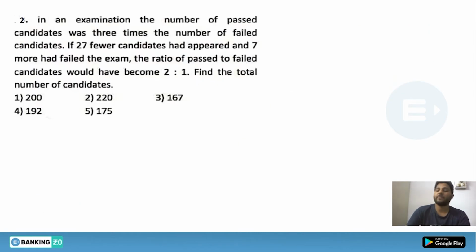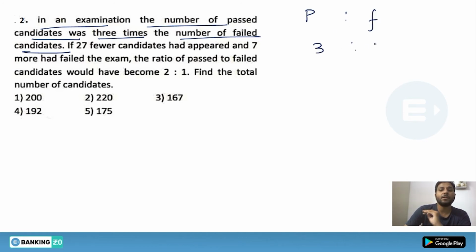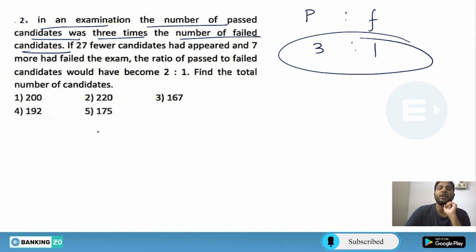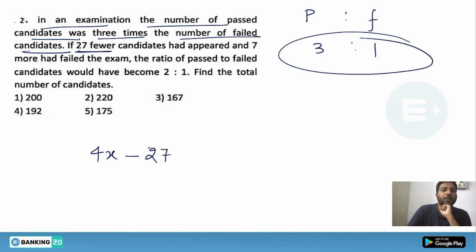Let's go ahead and solve the next question. In an examination, the number of passed candidates was 3 times the number of failed candidates. So we have the data of passed and failed. If 27 candidates fewer appeared, so how many students have appeared? 4 units have appeared. Let's say 4x students have appeared. What will happen if we reduce 27 from the total and 7 more had failed the exam?